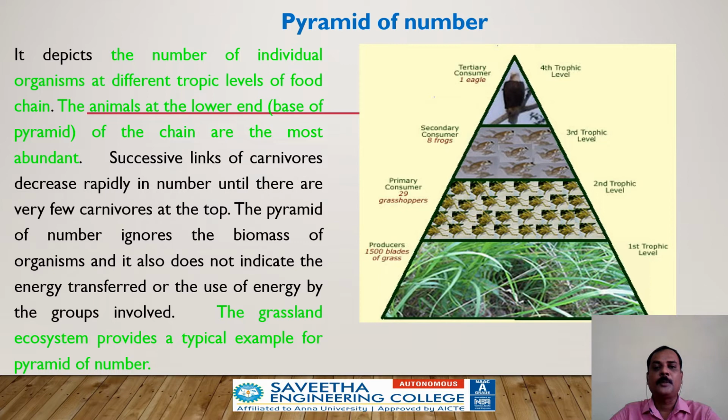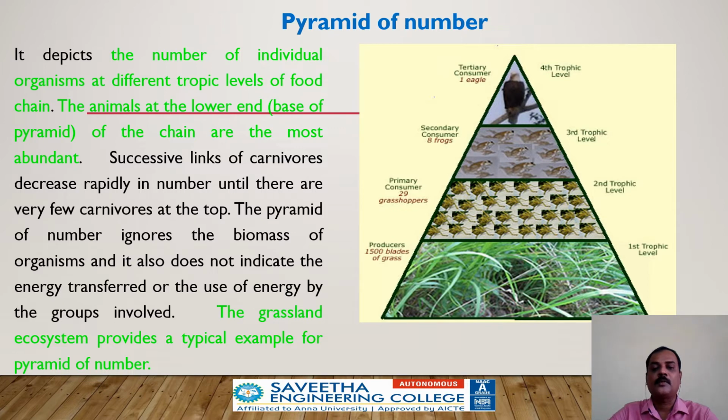Now we are looking at the pyramid of numbers. In this picture, individual organisms are distributed at each trophic level. Take the example of a grassland ecosystem. In this ecosystem, grasses are many and small in size, and are distributed in the first trophic level, whereas the primary consumers are grasshoppers, which occupy the second trophic level. The number of grasshoppers is lower when compared to grasses.